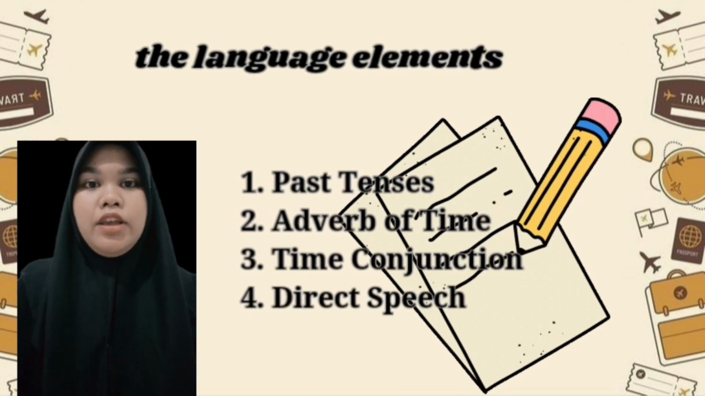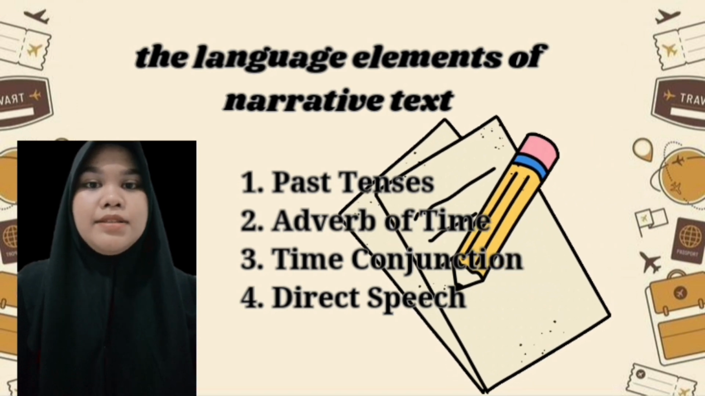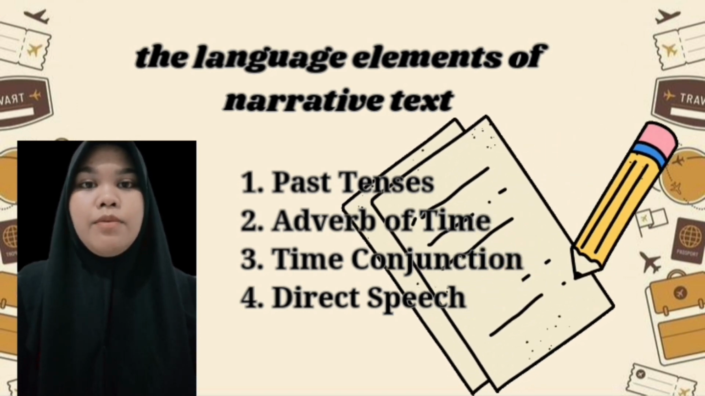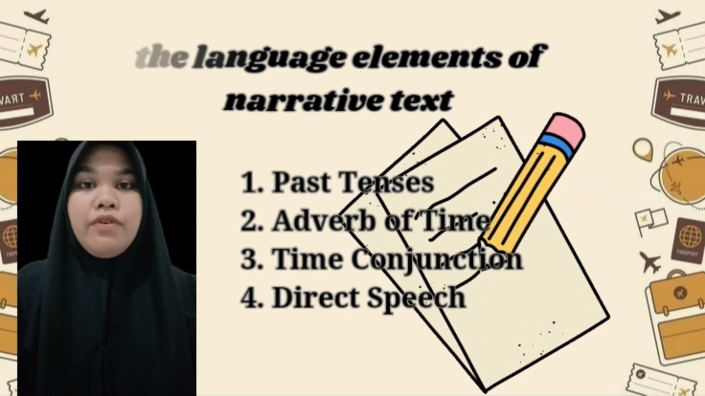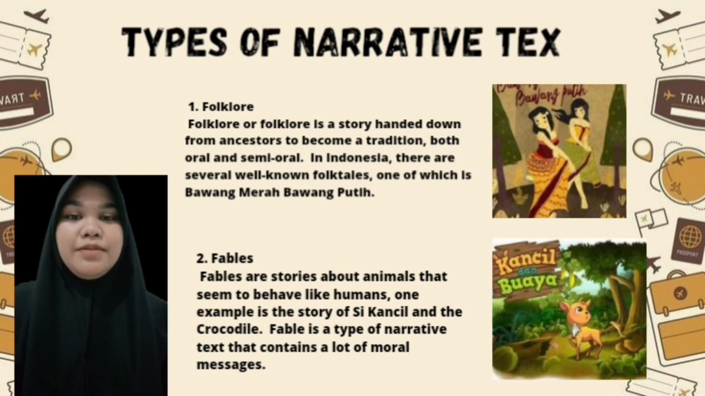Okay, now the language elements of narrative text. Number 1, past tense. Number 2, adverb of time. Number 3, time conjunction. Number 4, direct speech. Okay, next, types of narrative text.